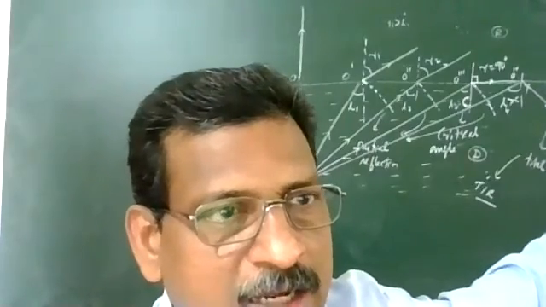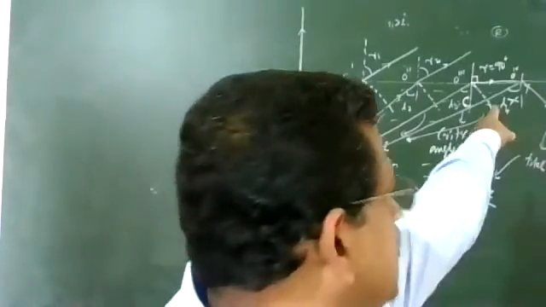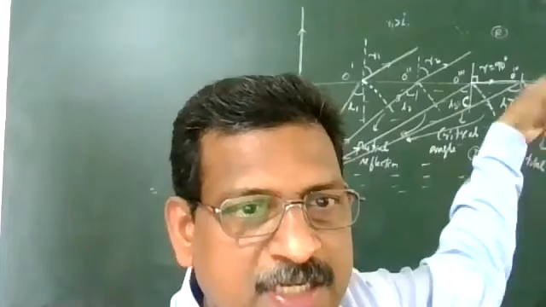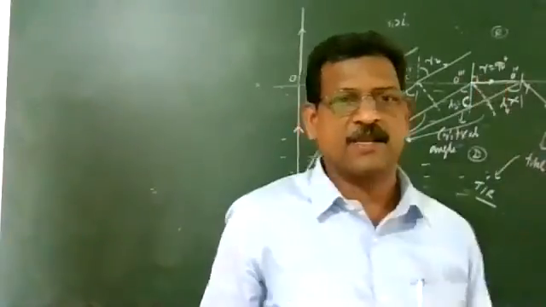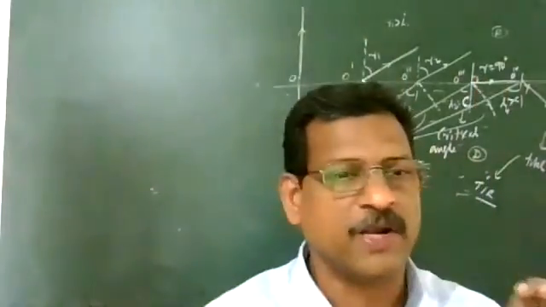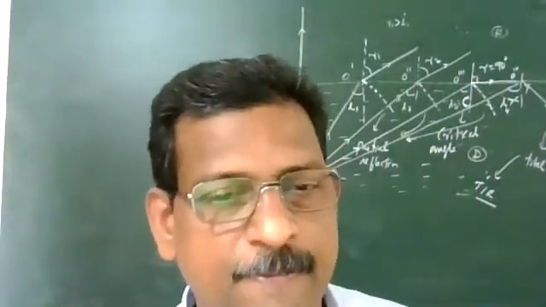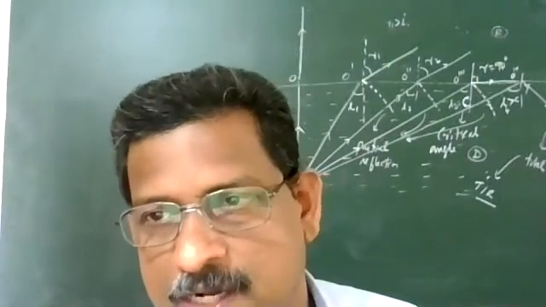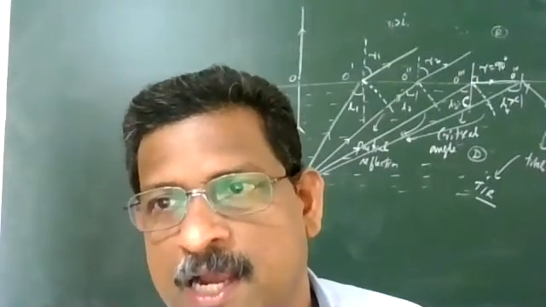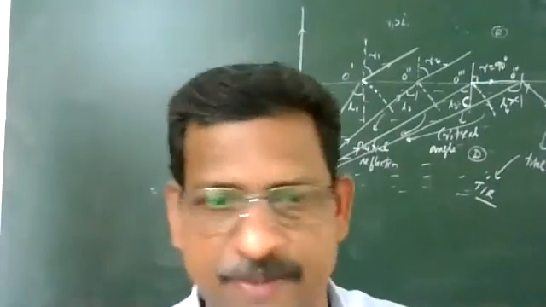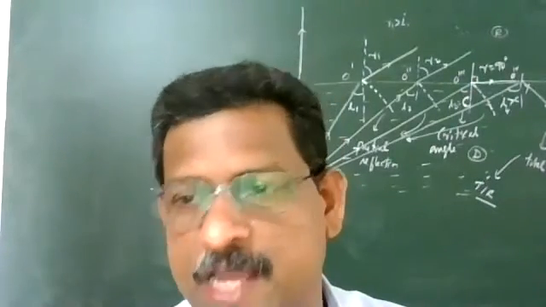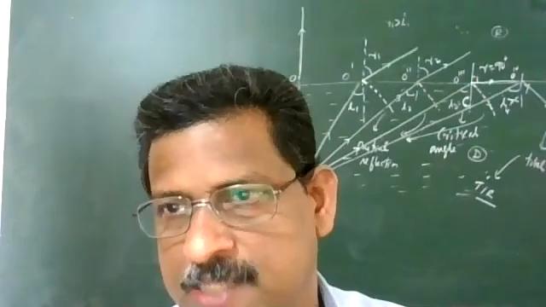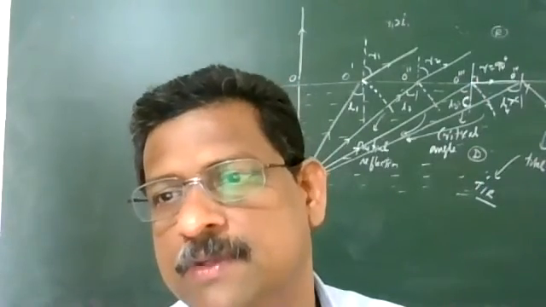So what is the critical angle? The critical angle definition is here. It is the angle of incidence in the denser medium at which the angle of refraction in the rarer medium is equal to 90 degrees. Critical angle means the angle of incidence in the denser medium at which the angle of refraction in the rarer medium is 90 degrees. That is the definition of critical angle.